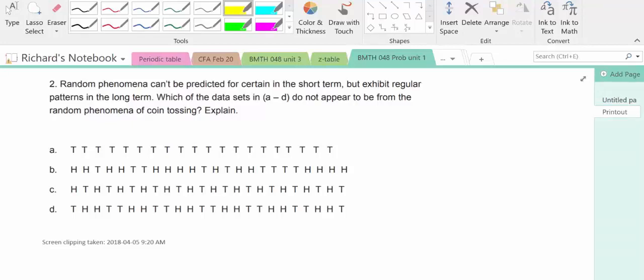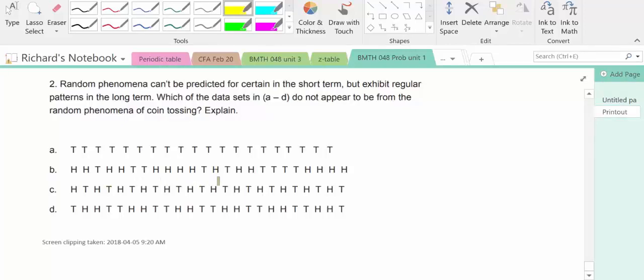Well, let's see which pattern would not be a random phenomenon of coin tossing. In A, obviously this is not a random phenomenon of coin tossing because they're all tails. In B, you got 2 heads, a tail, 2 heads, 2 tails, a bunch of heads, a tail.